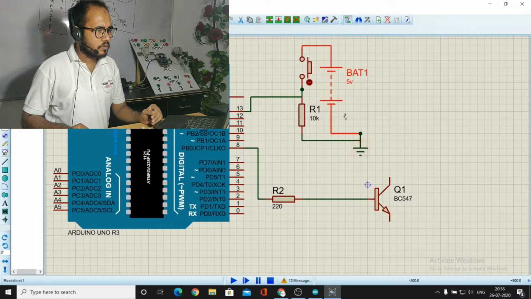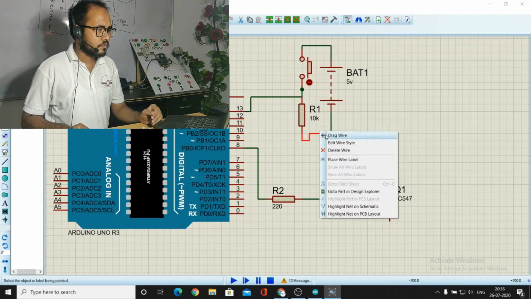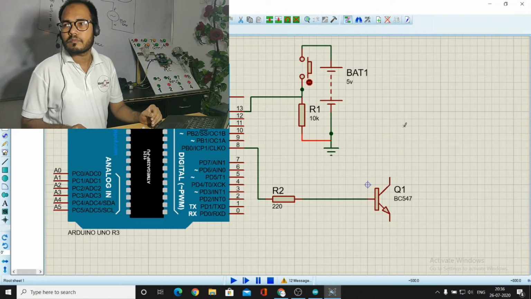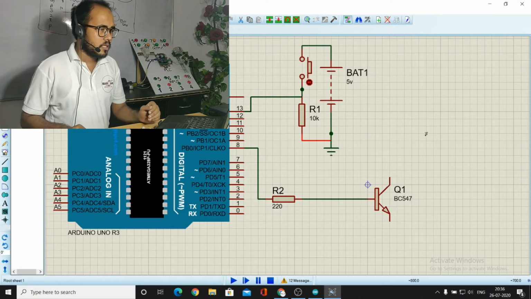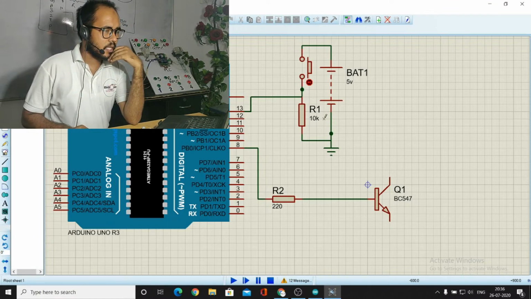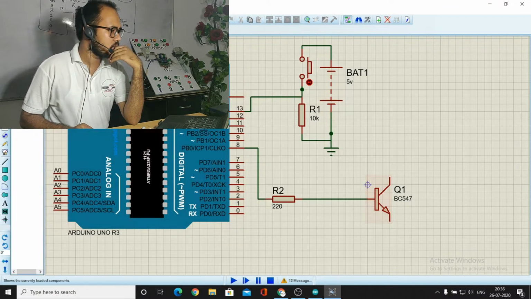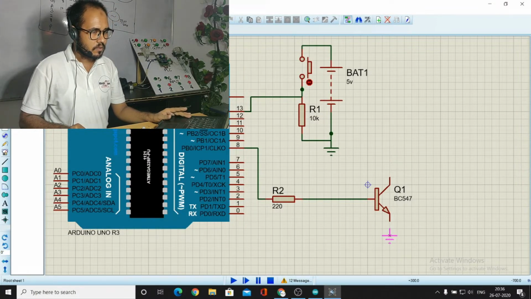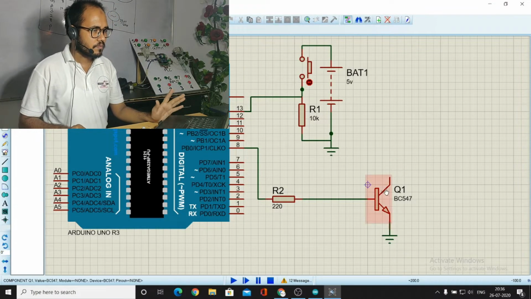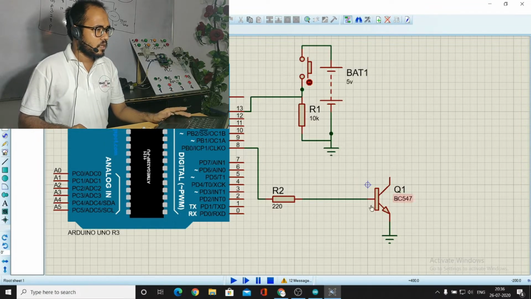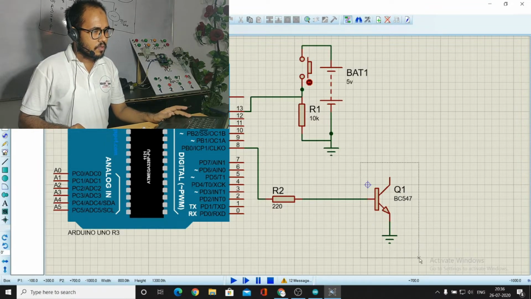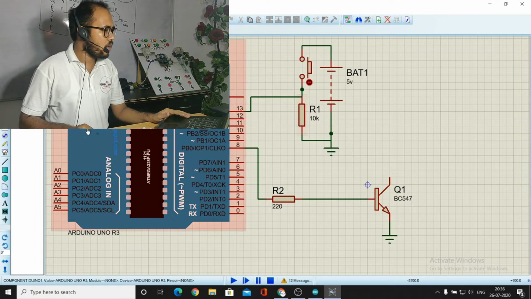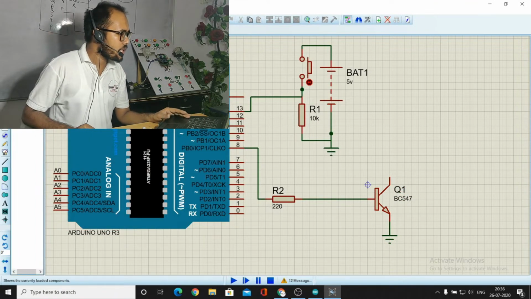Just put it down. Then after it will just be connected to the ground. Now we have to connect this one, and now we are going to connect our relay.